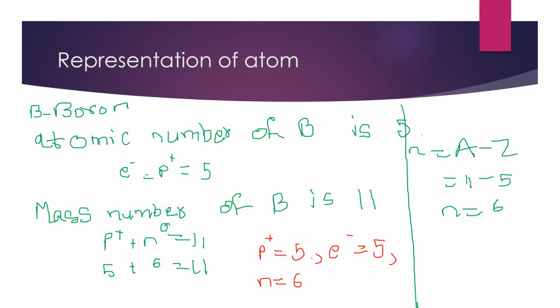By this we can calculate the protons, electrons and neutrons. Protons and neutrons are present inside the nucleus, and that's why protons and neutrons are called nucleons. The weight of the nucleus is equal to the mass number, and the number of electrons and the number of protons present inside the atom is said to be the atomic number of an element.